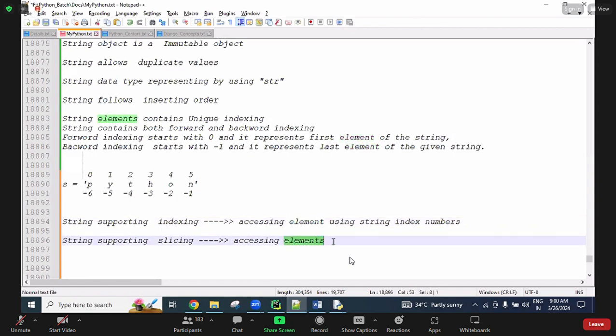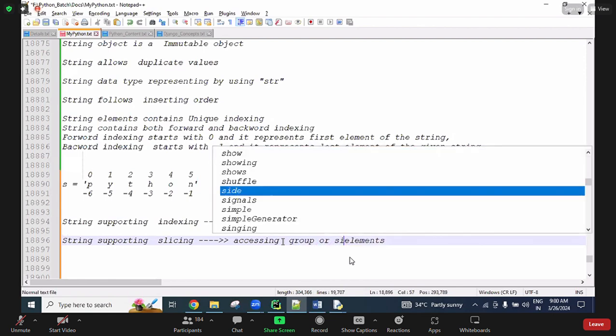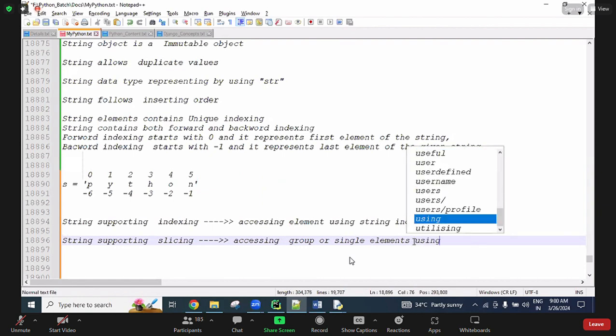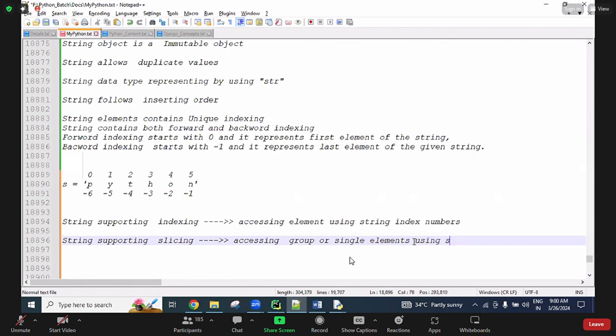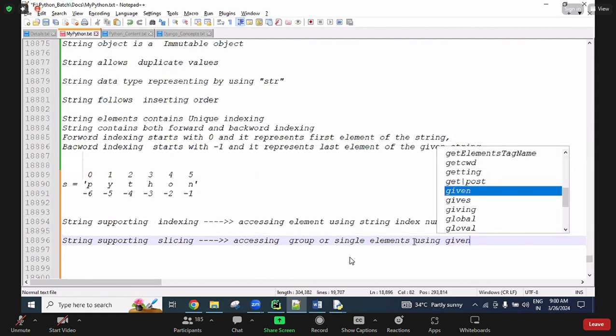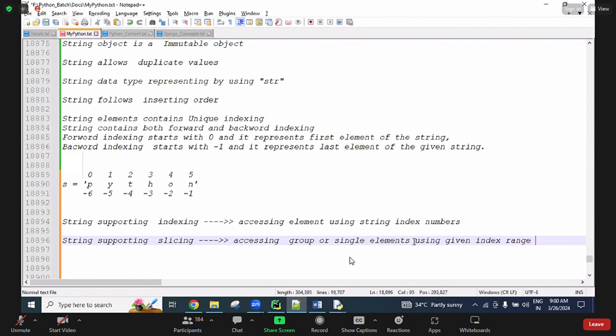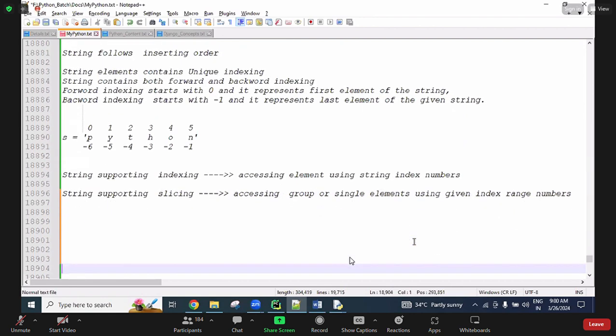Here, a group of elements we can access, group or single, no problem, using slicing, using the given index range numbers. Here we are giving a range of numbers. The process of accessing some group of elements from the given object. Simply, if we want to access a substring from the main string, that is called slicing.